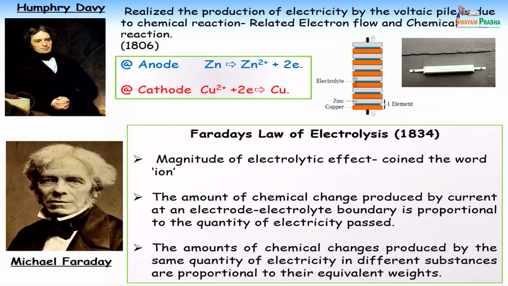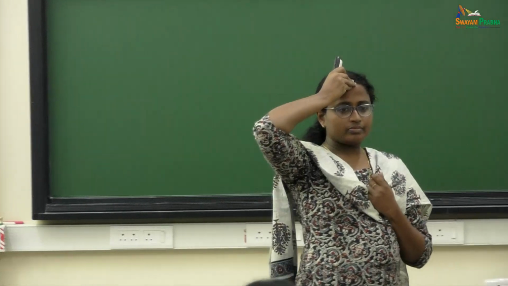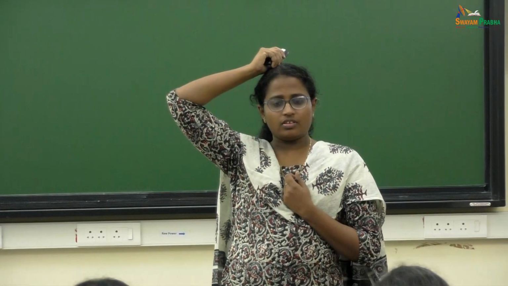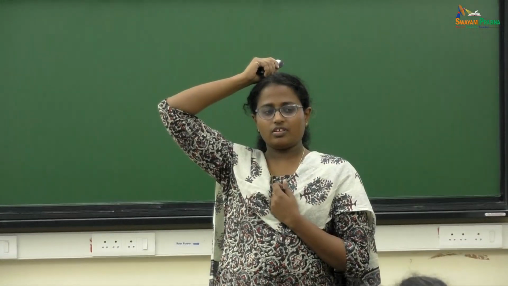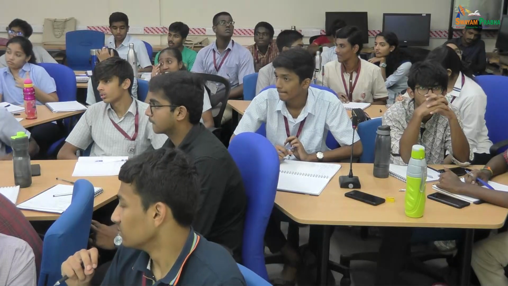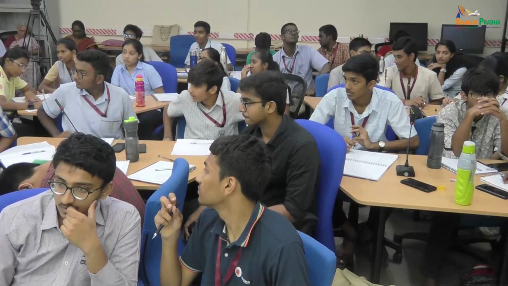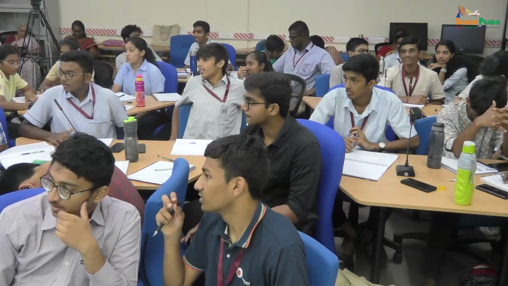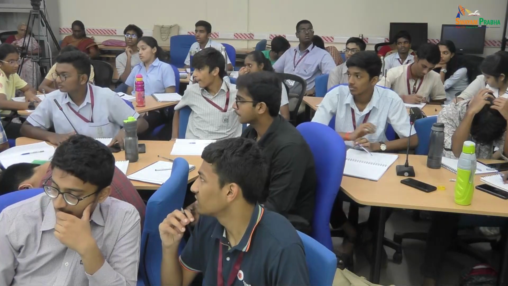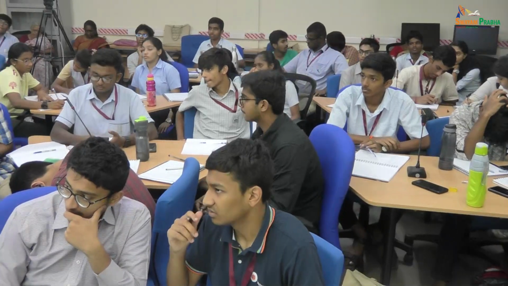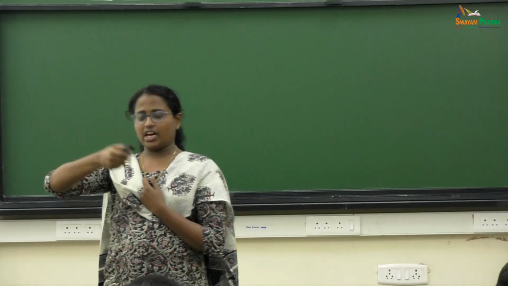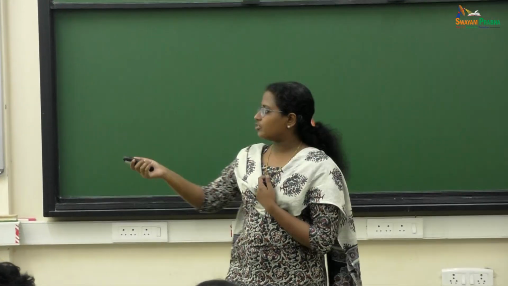So this is Faraday's law. Why is Faraday's law so important? What is Faraday's constant? What is actually Faraday's constant? Yeah, that's true. It is 96500. This is the charge of the electron times the Avogadro number.